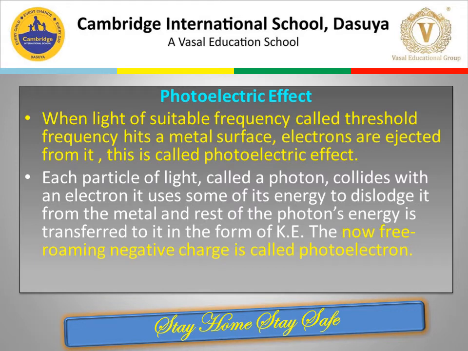Remember, when light falls on the metal surface, a part of the energy is used up in removing the electron from its surface, and the rest of the energy is utilized in giving it the kinetic energy. So the more the energy of the incident radiation, the more will be the kinetic energy. The amount of energy required to remove the electron from the metal surface is fixed, and that is called the work function.